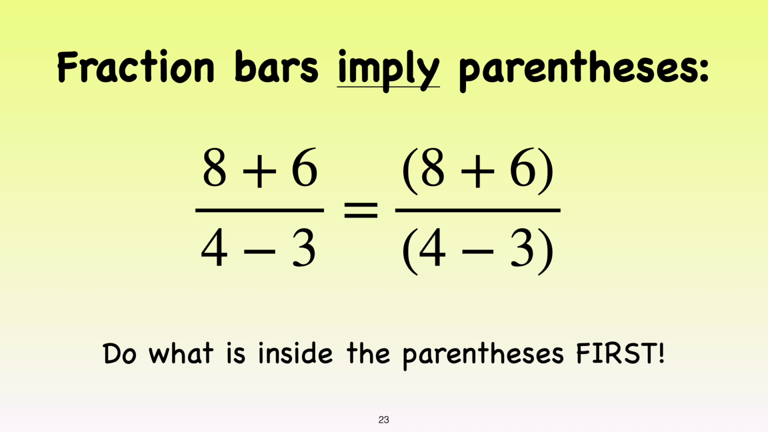I'll say it here and I'll say it many times. You can cancel factors, but you cannot cancel terms. Remember, factors are things that are multiplied. Terms are pieces that are added and subtracted. The takeaway here is that fractions have hidden parentheses. Parentheses can impose a change on the order of operations. Do what's inside the parentheses first.